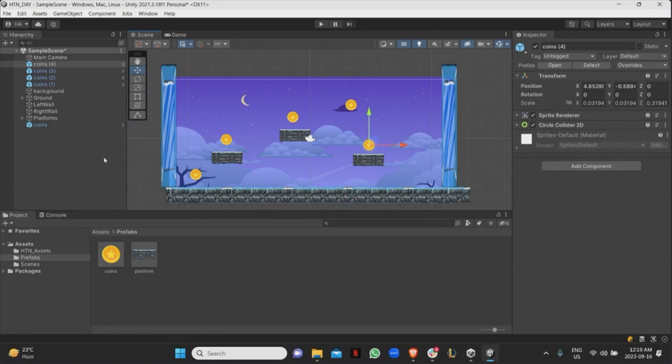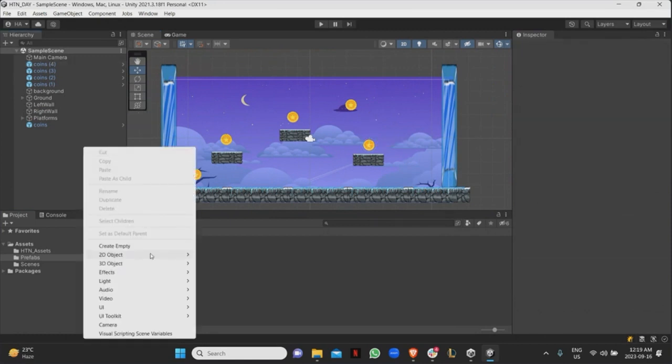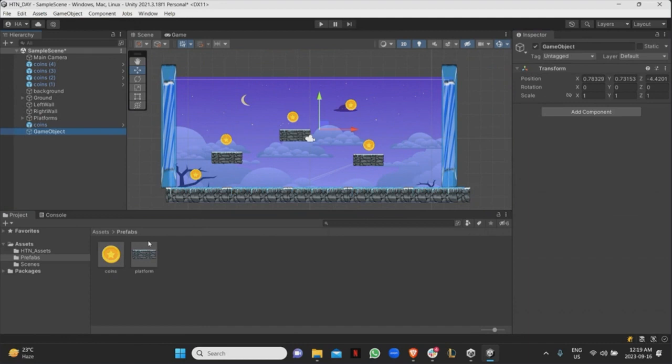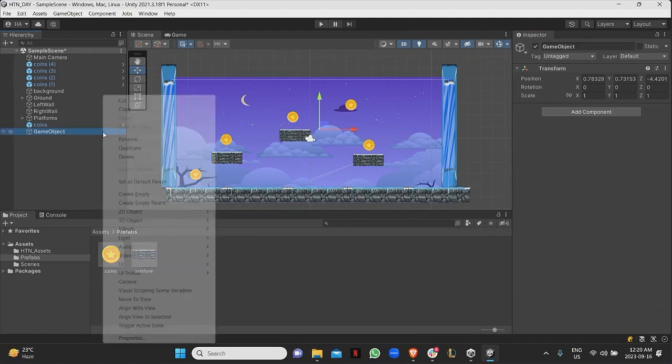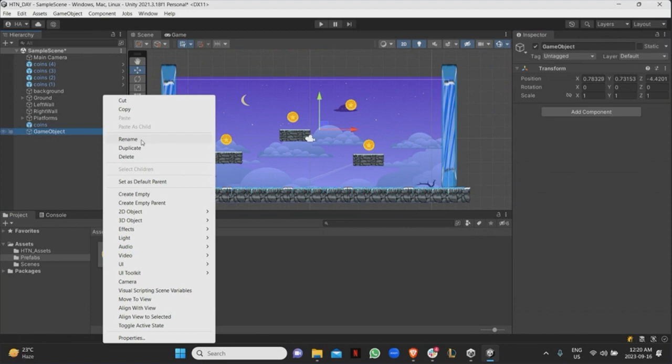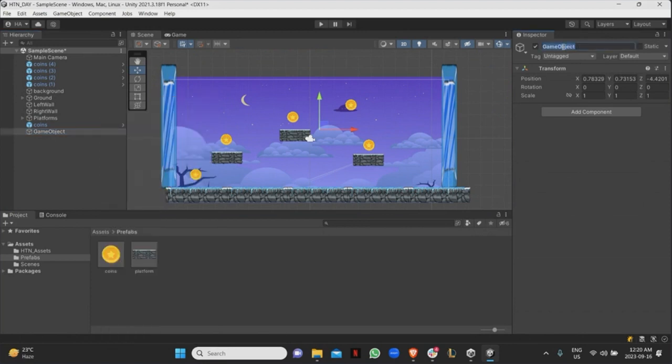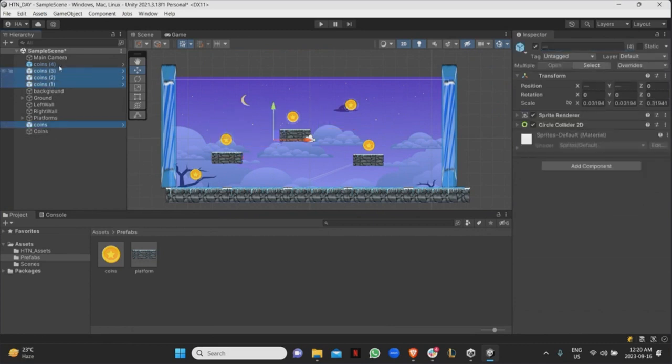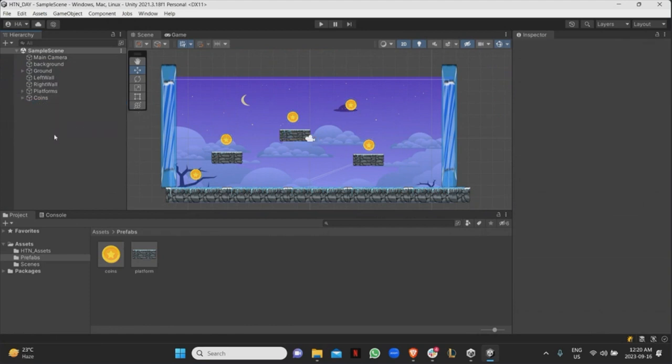Right? Again, to keep everything organized, I'll create an empty game object, call it, oops, let me rename it. So I can either right click and do rename here, or I can just rename it from here directly, and I'll just call it coins, right? And then I will take all the different coins out there and I will move them under here. All good so far?